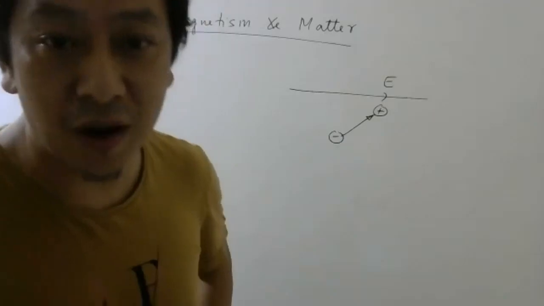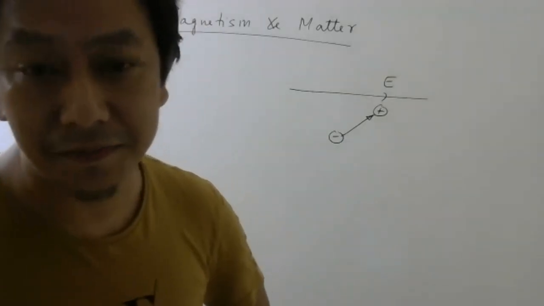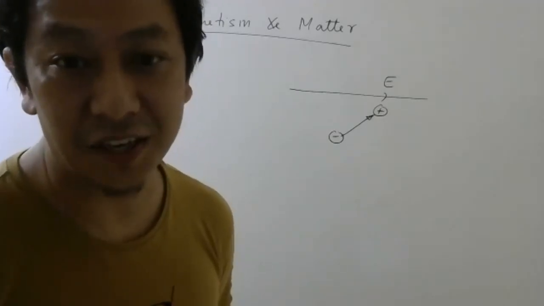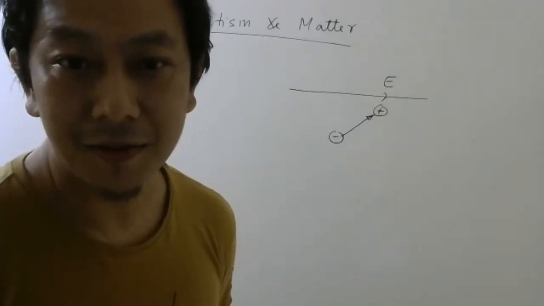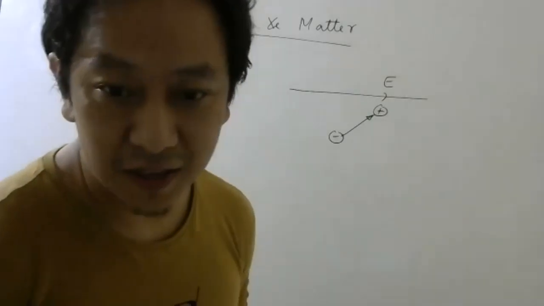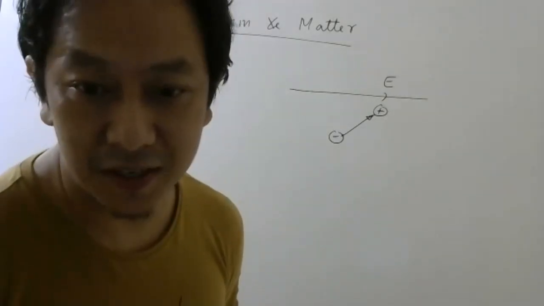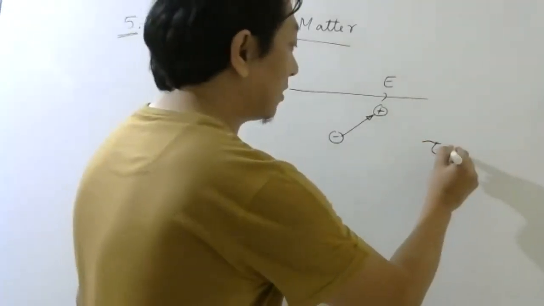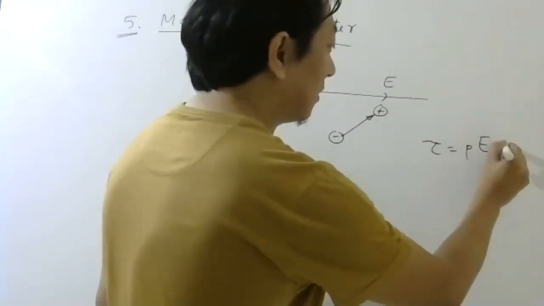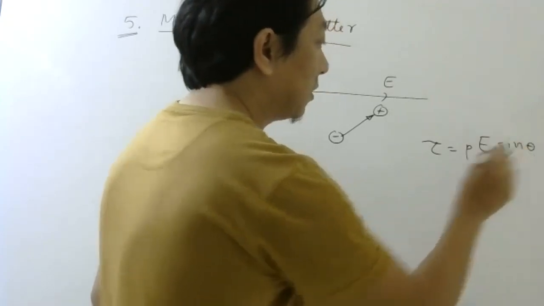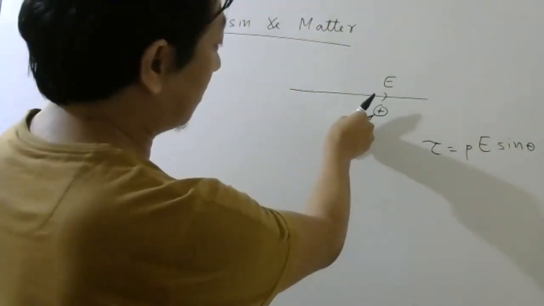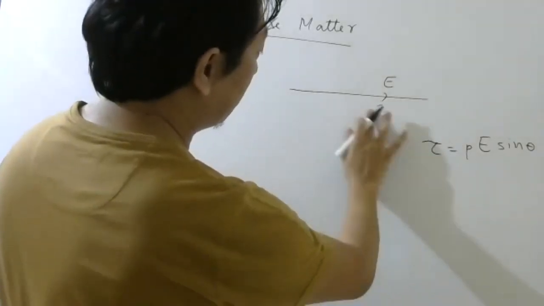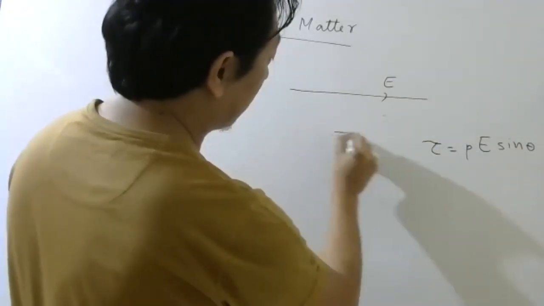It rotates, and why it rotates if I ask? Why does something rotate from rest? Because it experiences a torque. That is the important part. Okay. So the torque experienced formula was pE sine theta. So this dipole will experience a torque like this, and ultimately in equilibrium, the dipole will come in this direction.